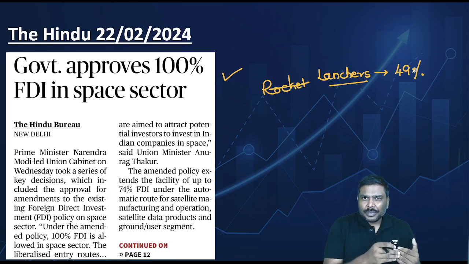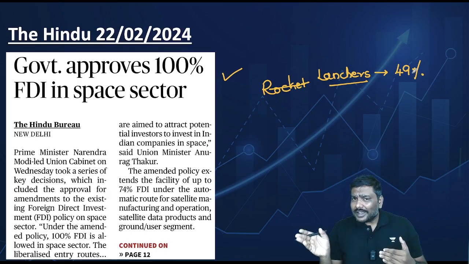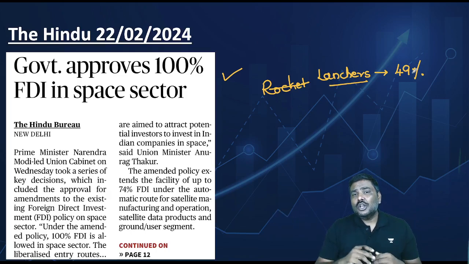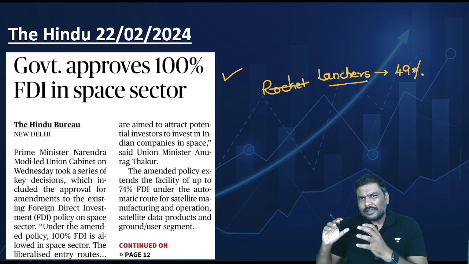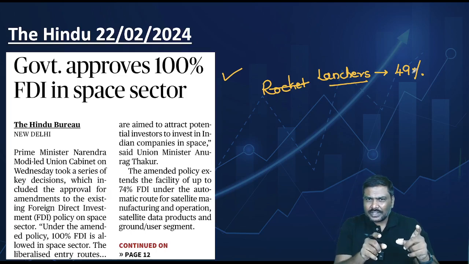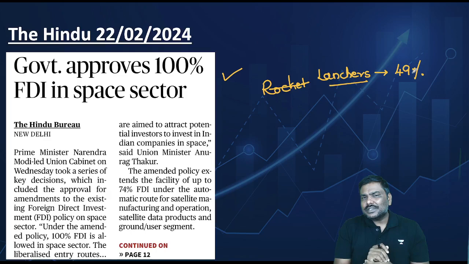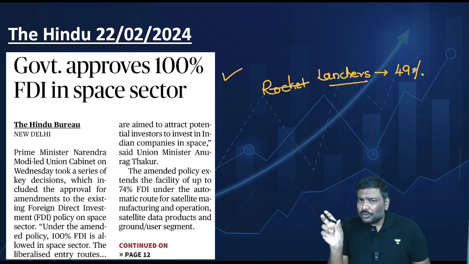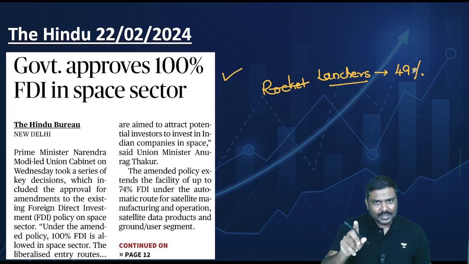What if a foreign company wants to invest more than 49% in these launcher systems, or in manufacturing of the launchers in India? Government says it is allowed. No worries. You want to invest more than 49%, but you will have to take the approval of the government. So first one is launchers, up to 49% FDI is allowed.